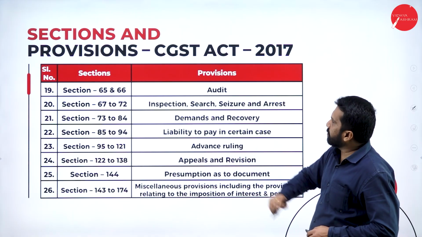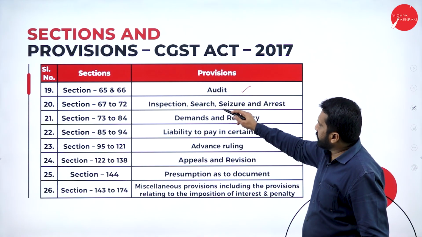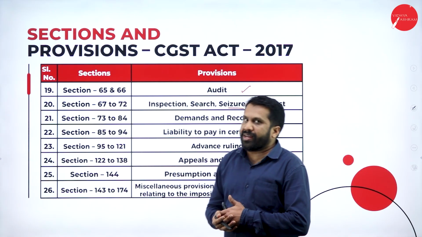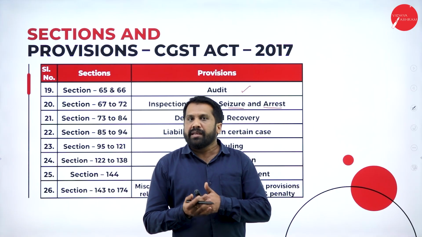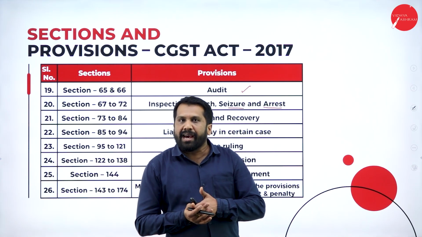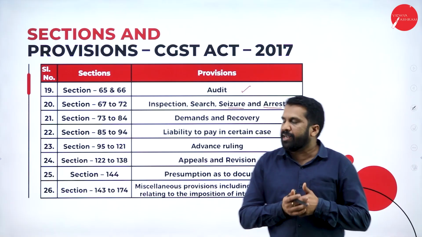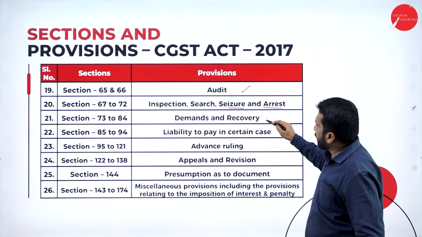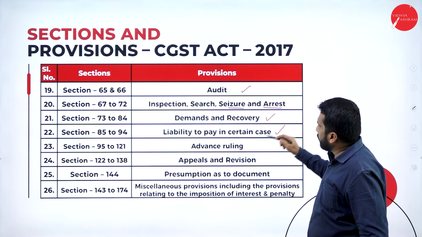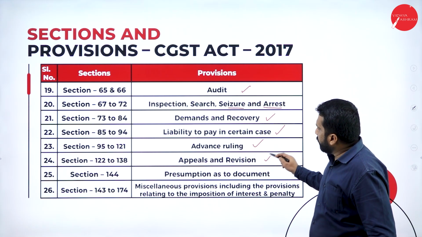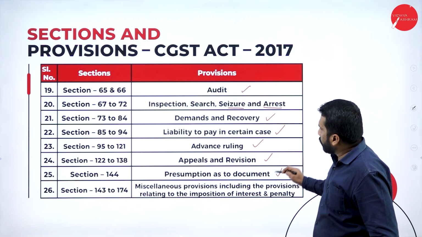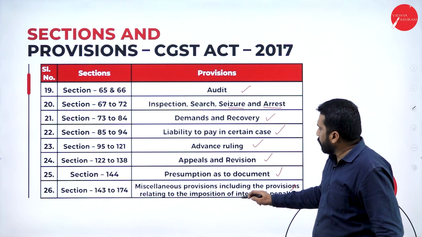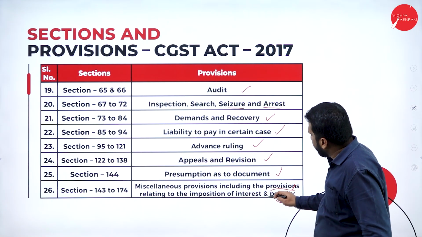Again, from 65 to 174: audit, inspection, search, seizure and arrest. Seizure and arrest will come when the GST is not paid properly, if they have done any fraud, if they have misled the government, then the option of arrest and seizure will be there. Demand and recovery, liability to pay in certain cases, advance ruling, appeal and revision, presumption as to document, miscellaneous provisions including the provisions relating to the imposition of interest and penalty.